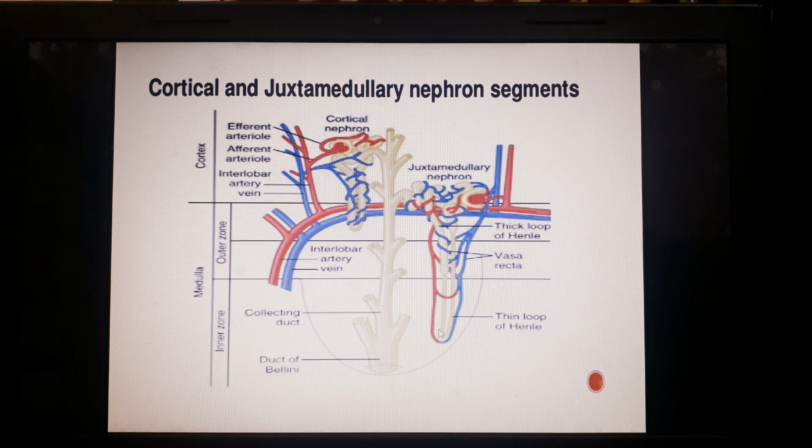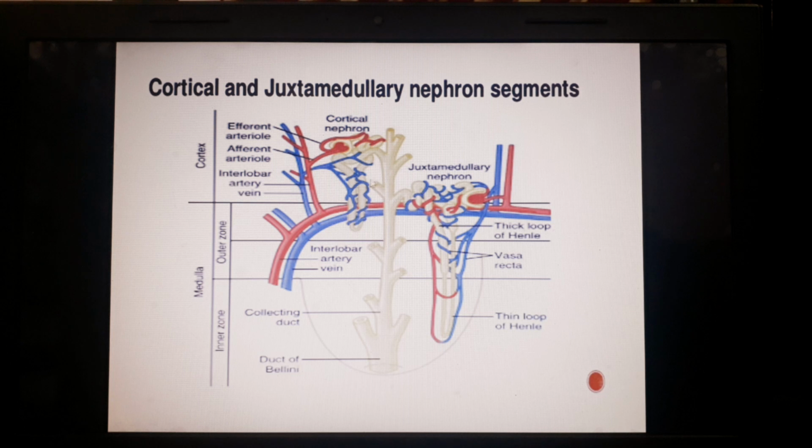only 15% of total nephrons, and they lie in the inner part of the cortex, and their loop of Henle is very long in comparison to cortical nephrons, and it extends deeper into the medulla, up to the inner zone of the medulla. So these